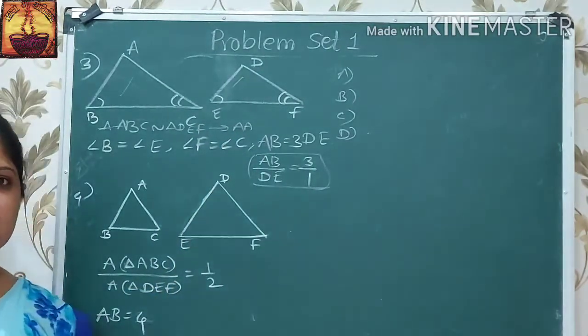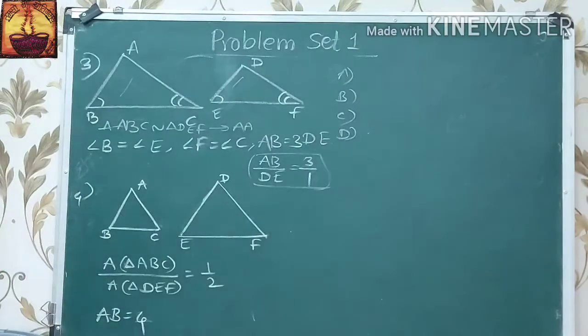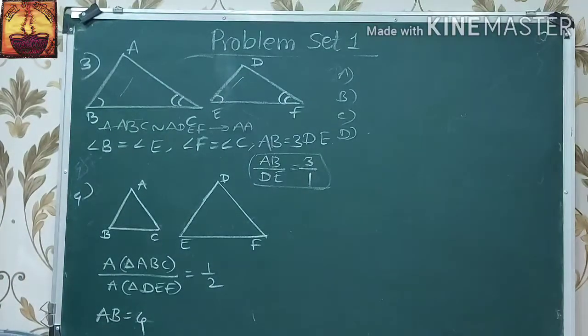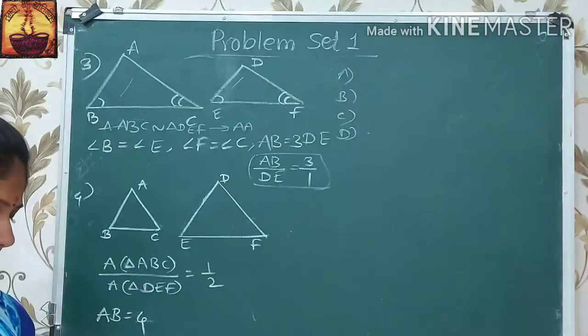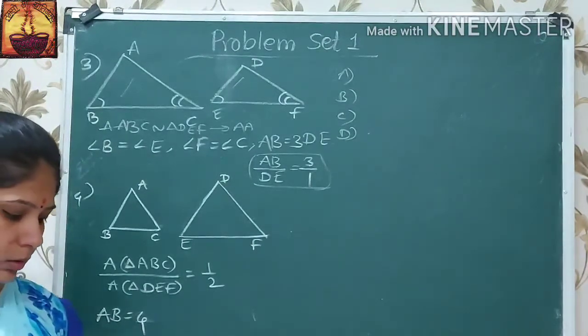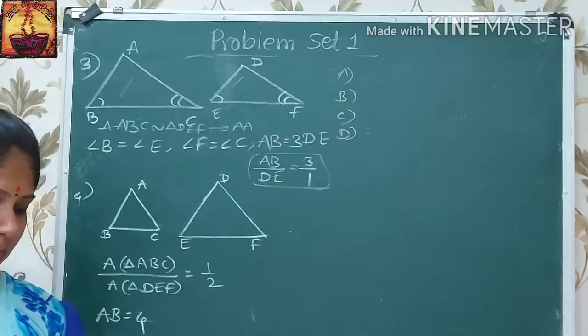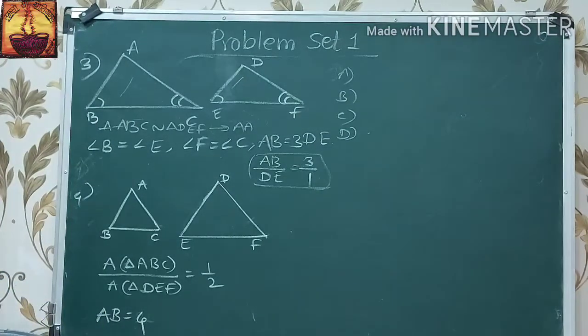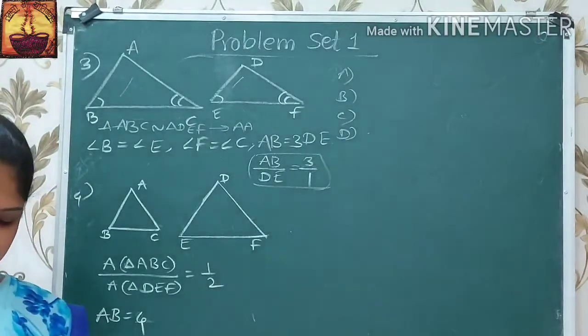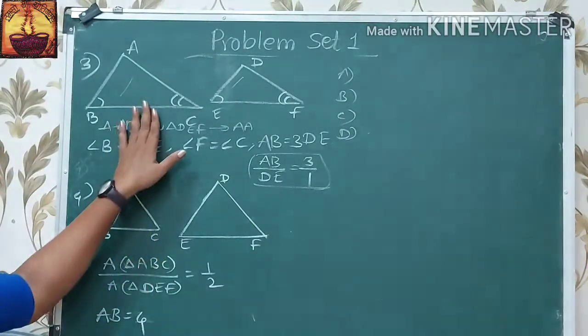If these two triangles are similar, let us see whether the first option is right or wrong. The first statement says that these triangles are not congruent.